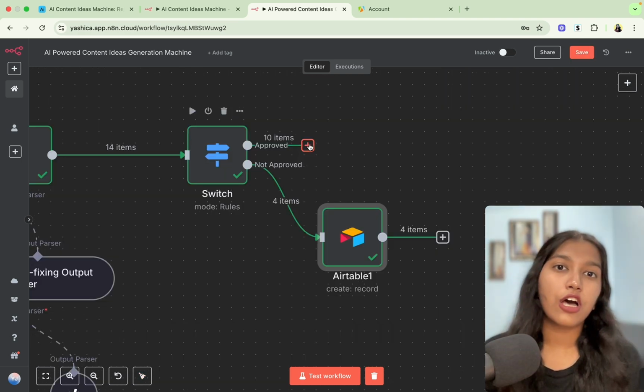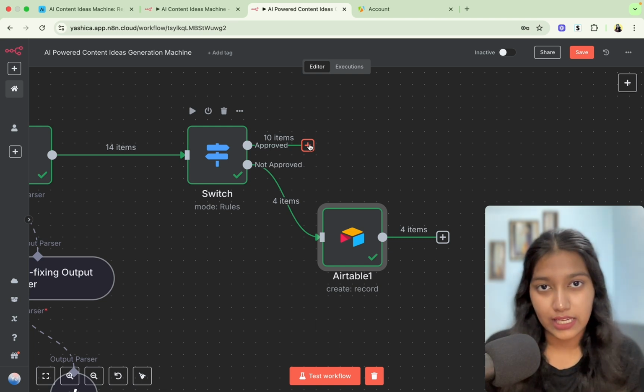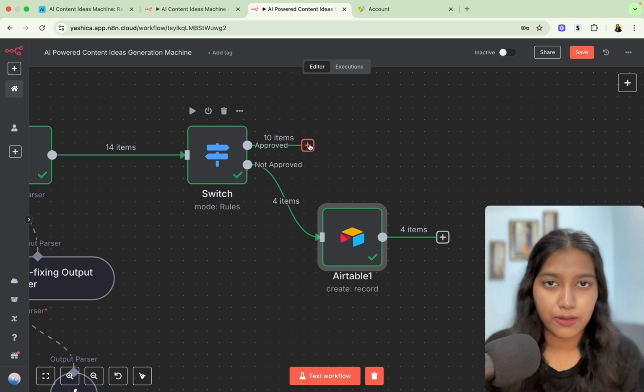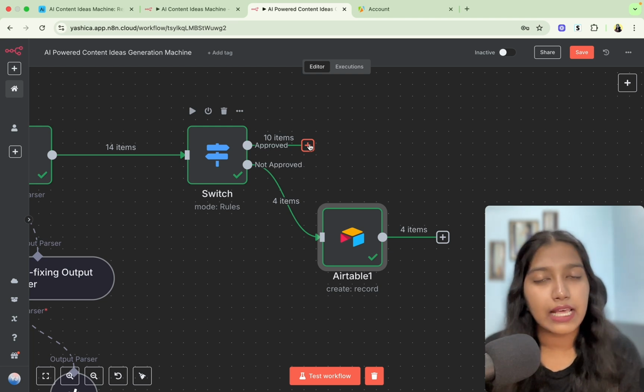Now coming back to the approved branch. At this point, I would want to create two different AI agents which specialize in a particular platform. So one for YouTube and one for LinkedIn. If you want, you can also add Twitter, Instagram, Facebook. It's just a matter of prompting. That's it. You can add any platform.